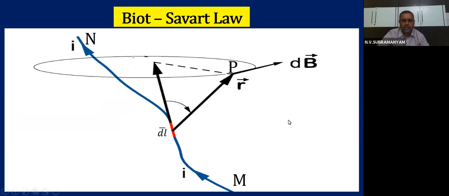If you see the figure shown here, children, one blue color wire you are seeing, that is a wire or conductor which is carrying current I. Okay, this is the wire which is carrying current I. Now this wire, when it is carrying the current, around the wire there will be some magnetic field.